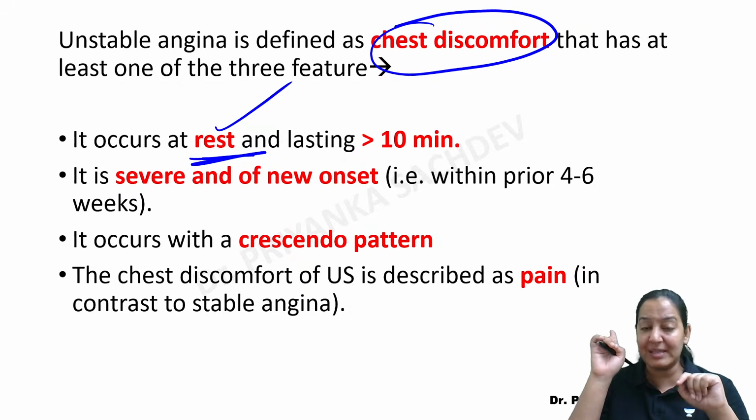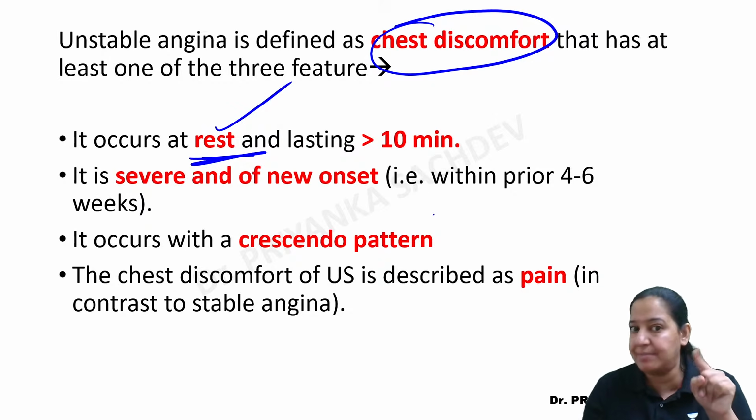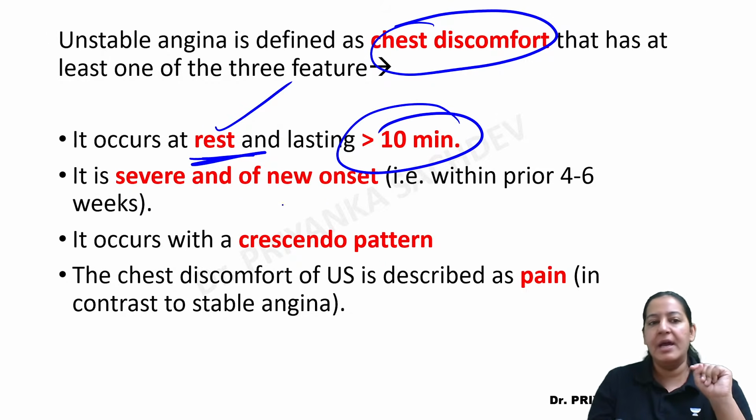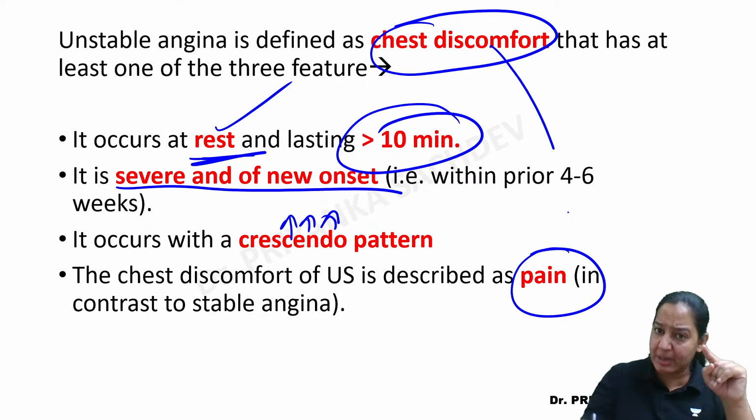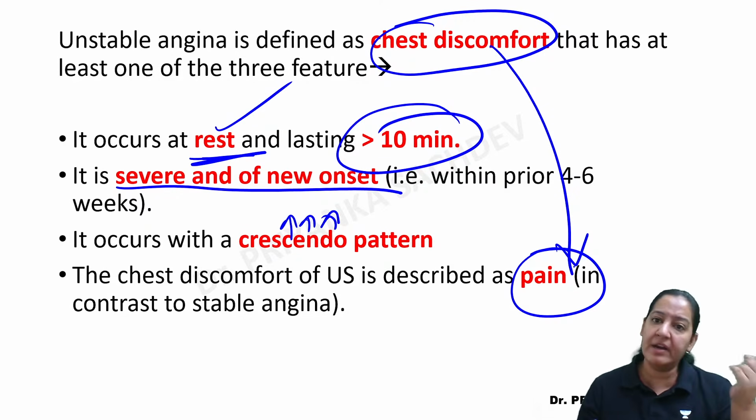In classical angina, the discomfort was lasting for 2 to 5 minutes maximum. Here it is lasting more than 10 minutes. The pain is severe and new onset, and it is continuously increasing in intensity. It is not increasing and decreasing. It is continuous, and patients say it is pain instead of discomfort. In the classical one, it was a discomfort.